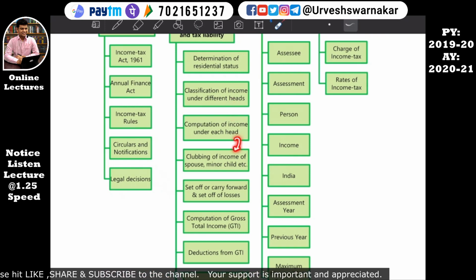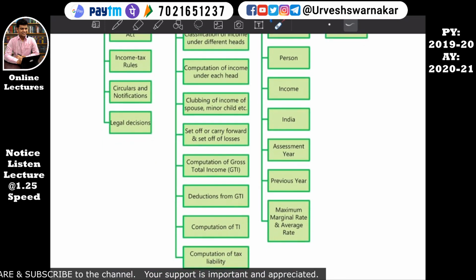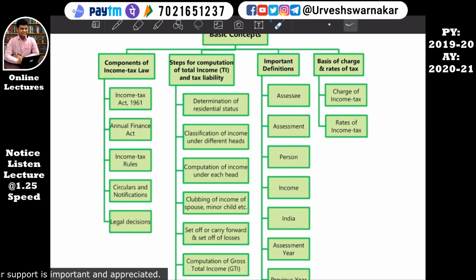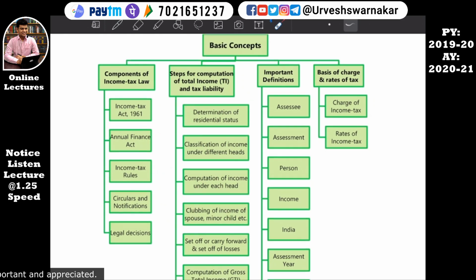Then clubbing of income, this is also an important chapter. Set off and carry forward, this is also an important chapter. Computation of gross total income, deduction is again altogether a different chapter. Then we come to computation of total income. If you simply read it right now, you will find what is all this. So better right now, do not read all this. Okay, so don't worry about this.